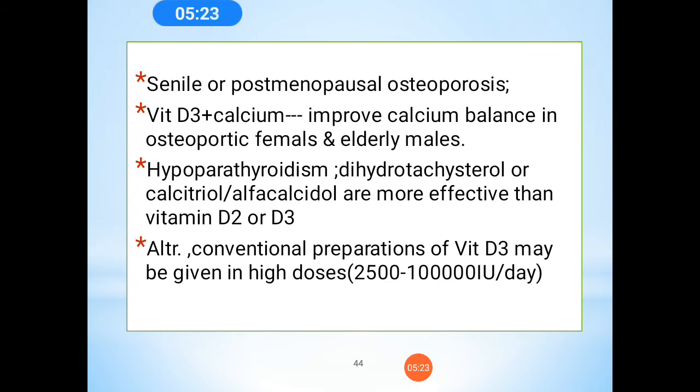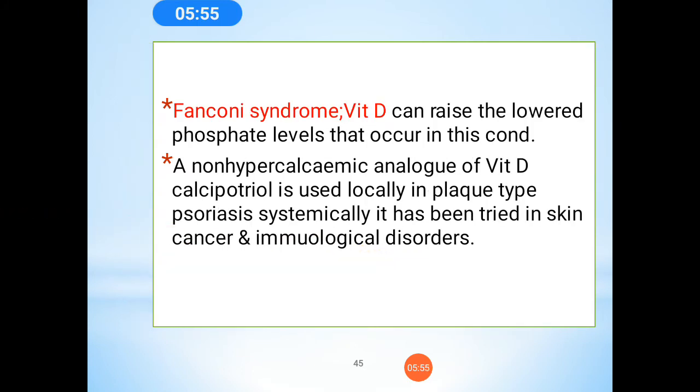In case of senile or postmenopausal osteoporosis, the combination of vitamin D3 and calcium mainly improves the calcium balance in osteoporotic females and elderly males. For hypoparathyroidism, dihydrotachysterol, calcitriol or alpha calcidiol are more effective than vitamin D2 or D3. Alternatively, conventional preparations of vitamin D3 may be given in high dose. In Fanconi syndrome, vitamin D can raise the lowered phosphate levels that occur in this condition.